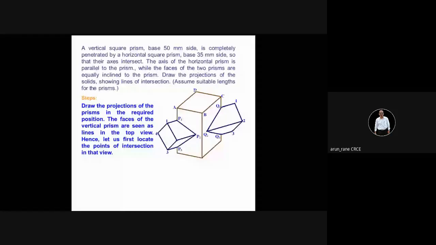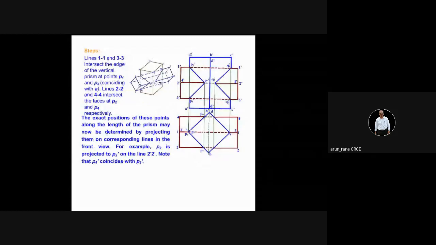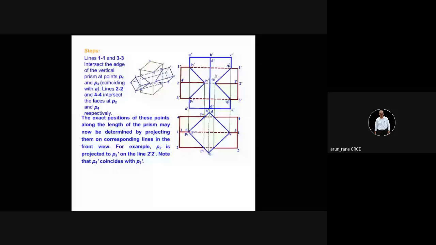Sir, we have to draw isometric one or the projection one? No. You are not supposed to draw isometric. You are making things difficult for yourself. Why draw isometric? It is not required. You have to draw only these two views. This is front view and this is top view. This is just for your understanding. If you try to draw this isometric, it will be very difficult. This is just for understanding. If you wish, you can draw it roughly.